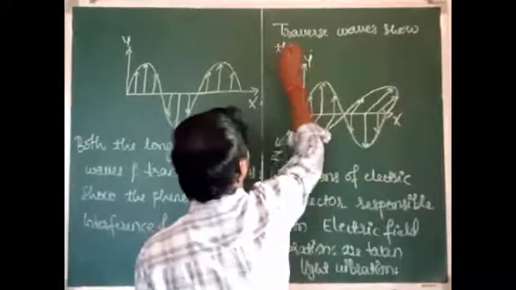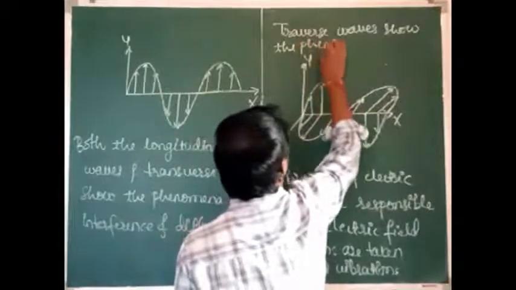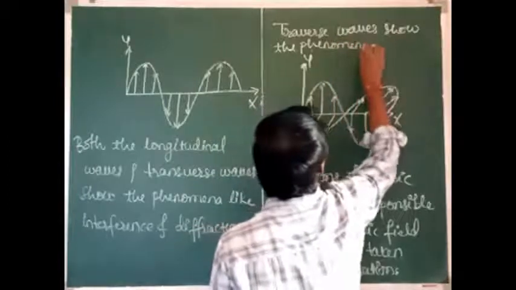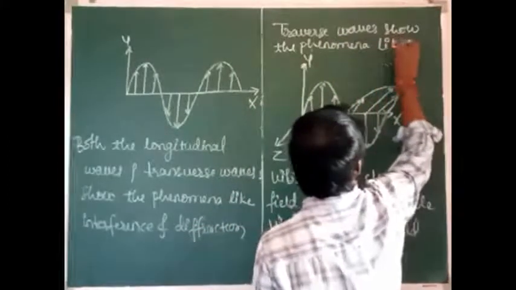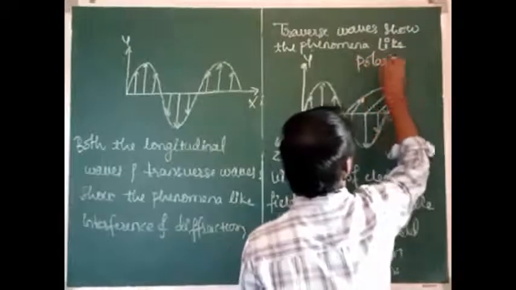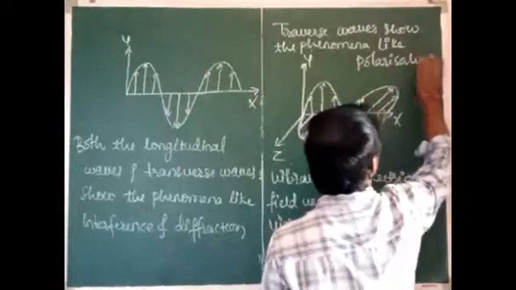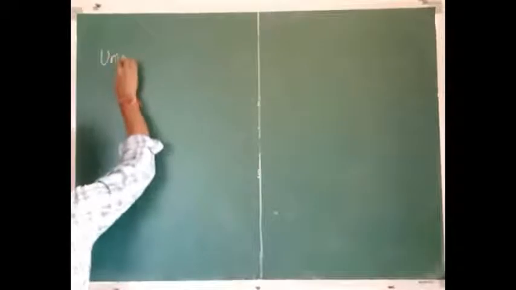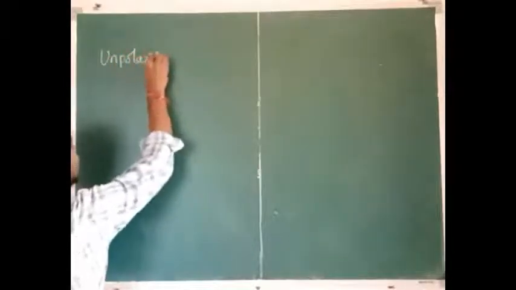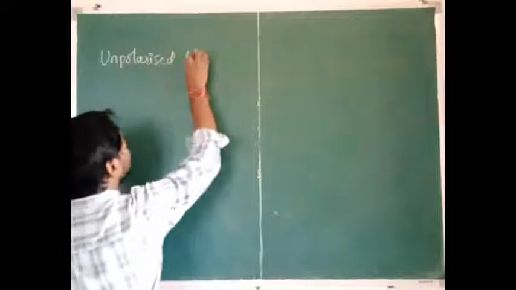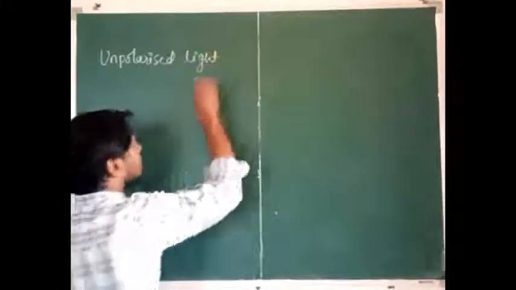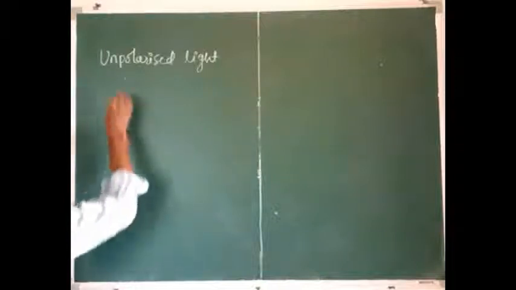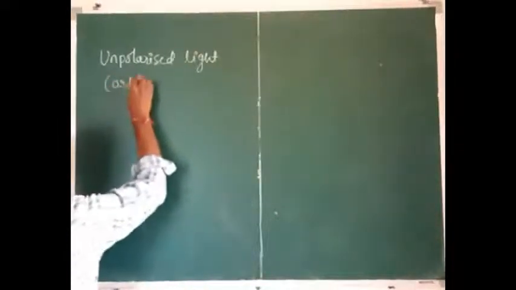Show the phenomena like polarization. Okay, then next we are going to discuss what is unpolarized light. Unpolarized light is also called ordinary light. For example, the light from a candle flame is also called ordinary light.